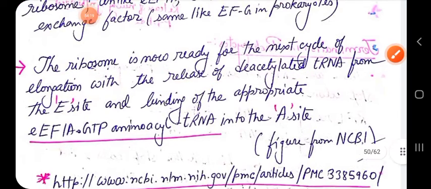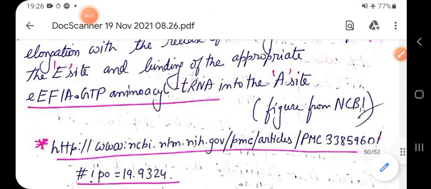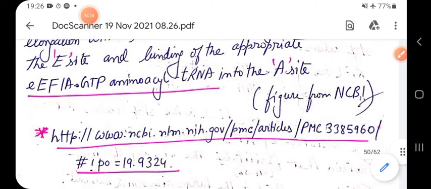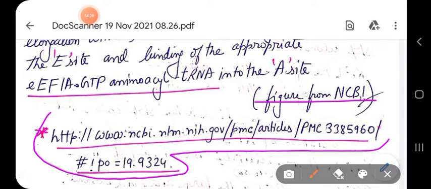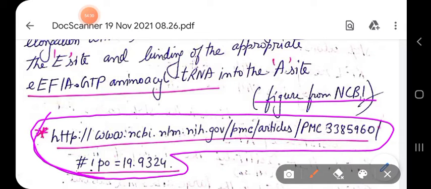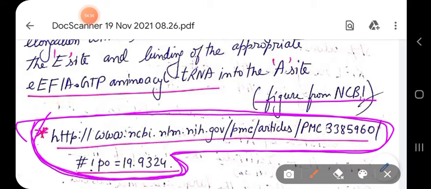Now, the figure has not been mentioned here. It is not given in the book either. It has to be followed from the NCBI website. I have given you the link. This is a very old link, but I think you can still get it, maybe it has not been deleted. So go to that link, or I will try to provide you the elongation process of translation in eukaryotes in the WhatsApp group.